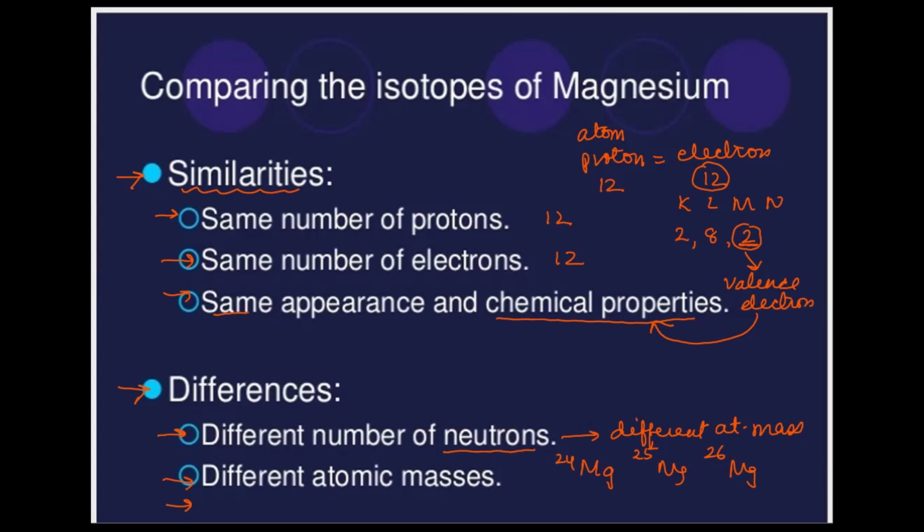So some of the physical properties are going to be different. What are those physical properties which are going to be different? For example, the rate of diffusion, the way they will be diffusing anywhere. So the rate of diffusion is going to be different, and then their densities are going to be different.